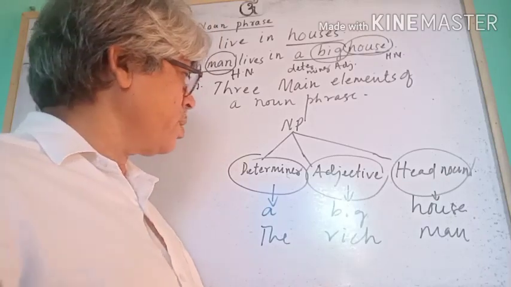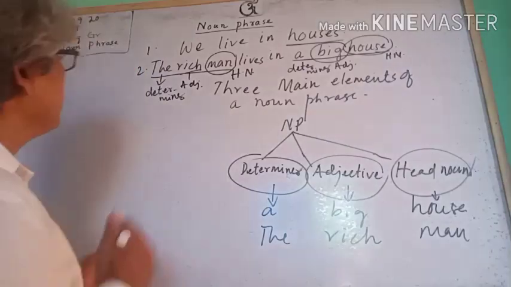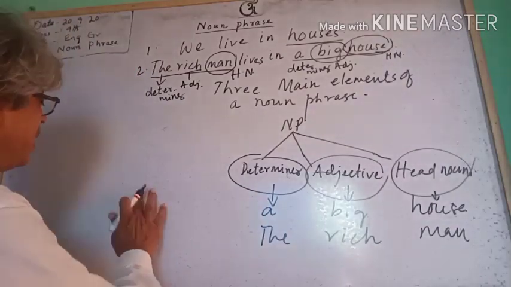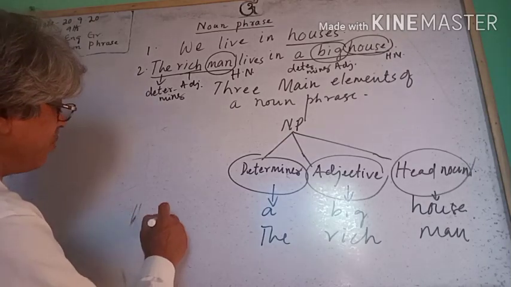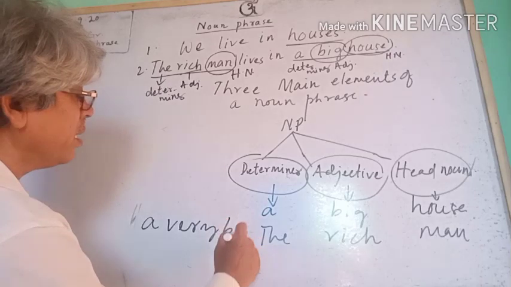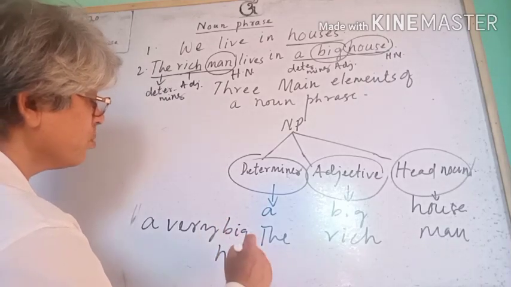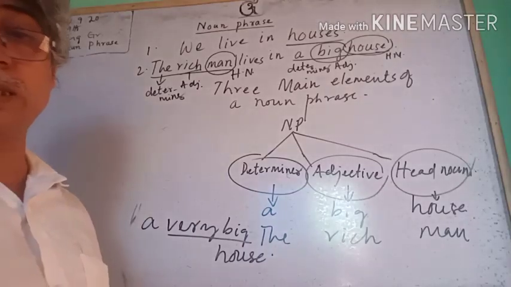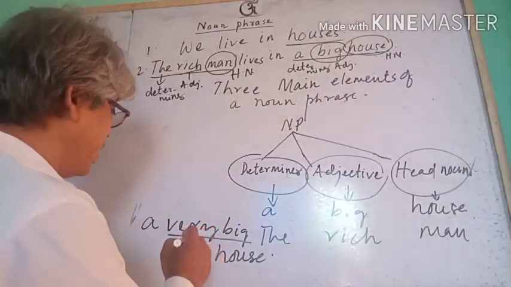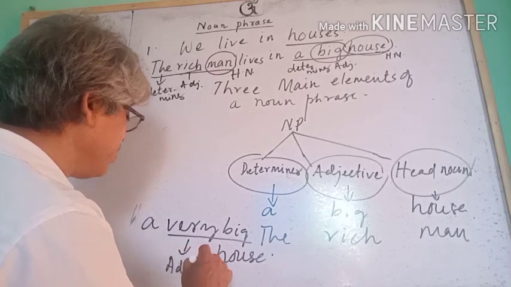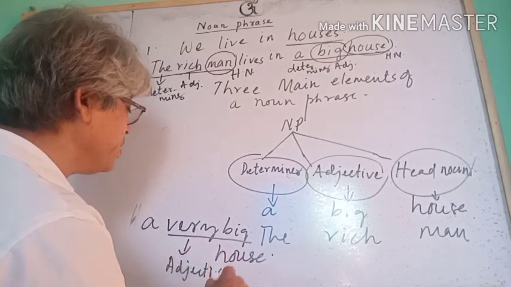We can use: the rich man lives in a very big house. You see, very big is an adjective phrase.